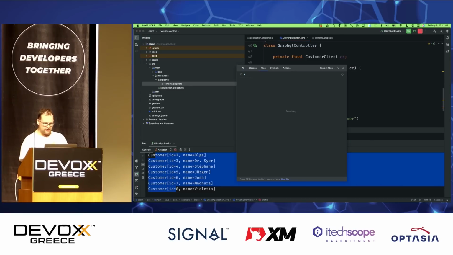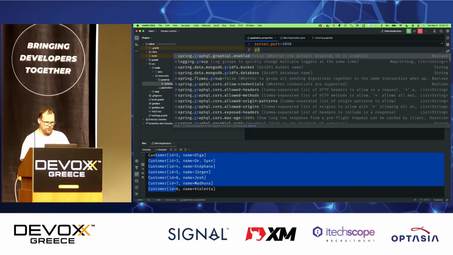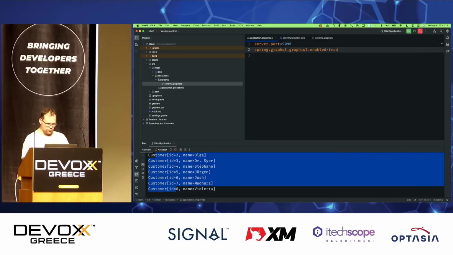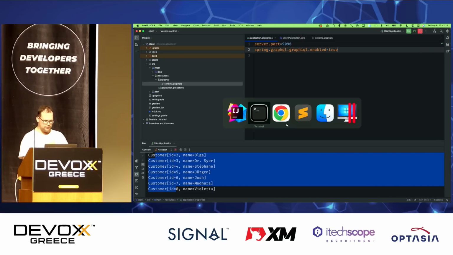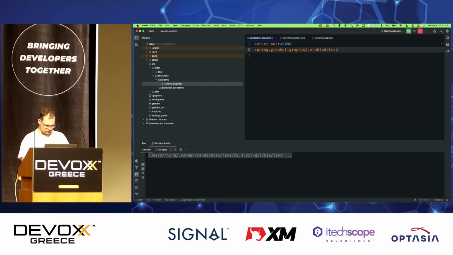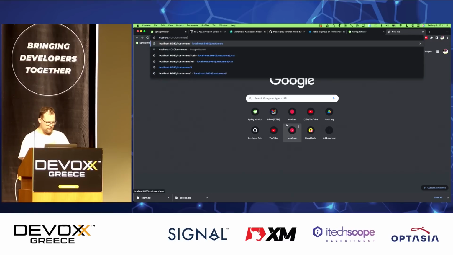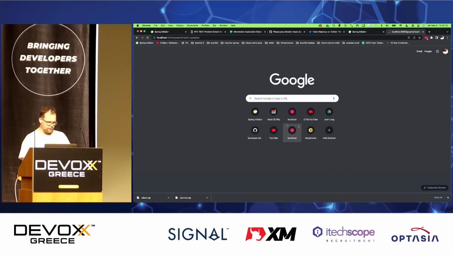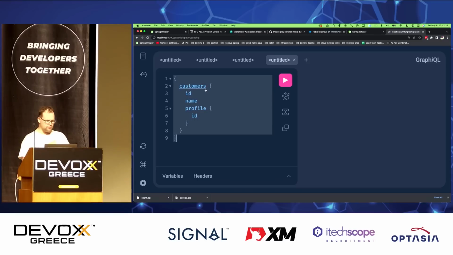Very good. Now, the last thing I want to do is I want to have a simple client that I can use to talk to this. So I'll say enabled equals true. Let's go ahead and restart that and see what happens. Compile, okay. Localhost, graphical. There we go. There's my simple endpoint.